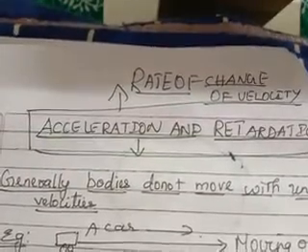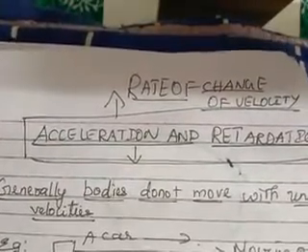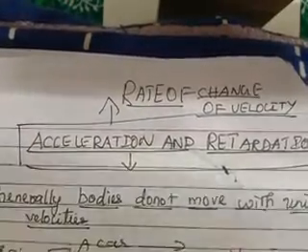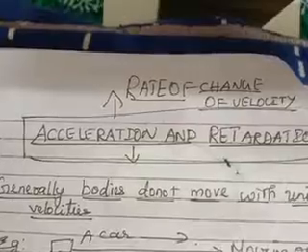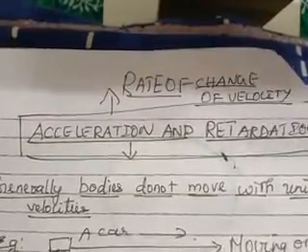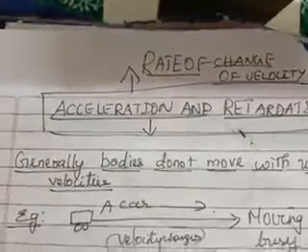So in general, acceleration is defined as the rate of change of velocity. When you talk about velocity, it is nothing but the rate of change of displacement. So see the difference. Okay. So let us understand with a few examples.